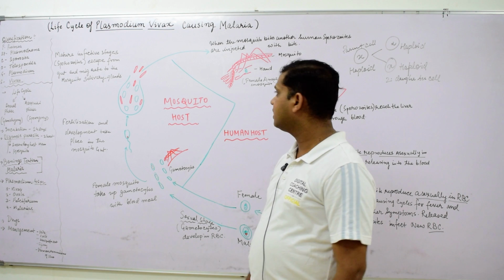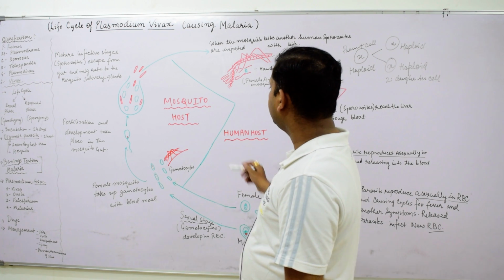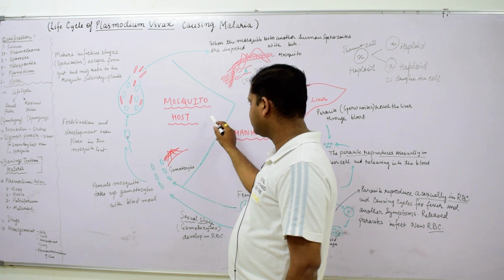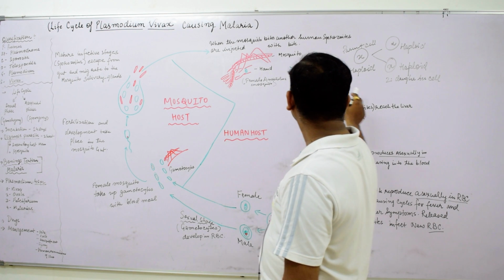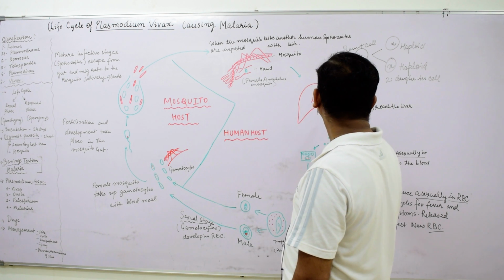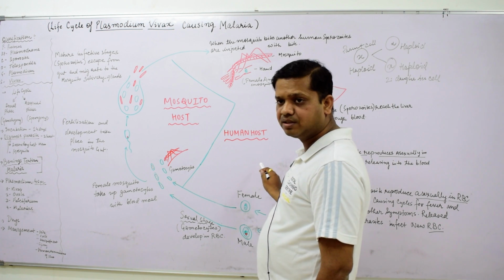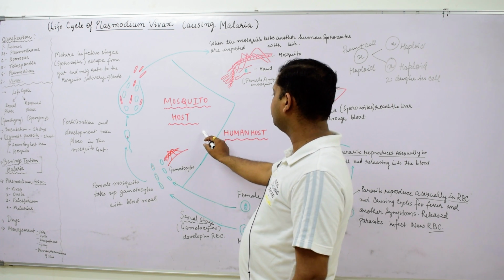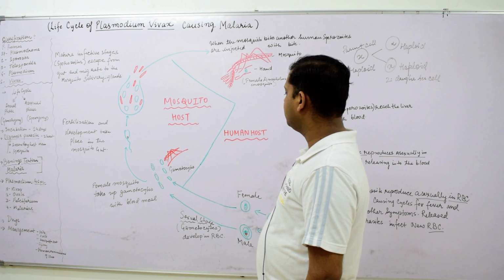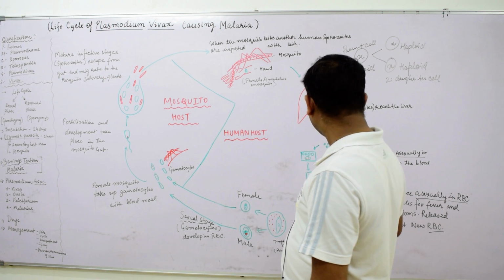Once again we will make a recap. As we have seen, the mosquito is the primary host and the secondary host is the human being. In human beings the asexual cycle takes place, and in the mosquito, which is the primary host, the sexual cycle takes place.